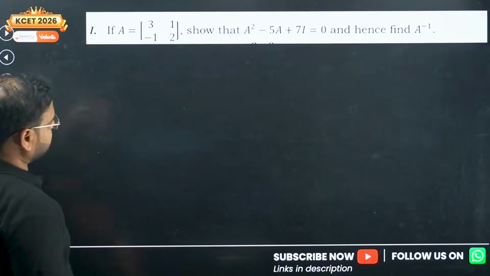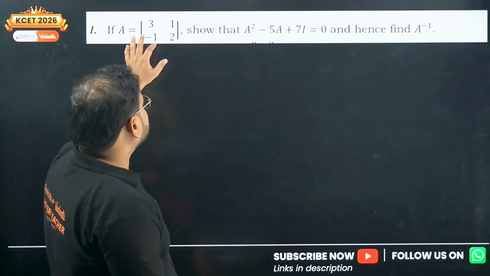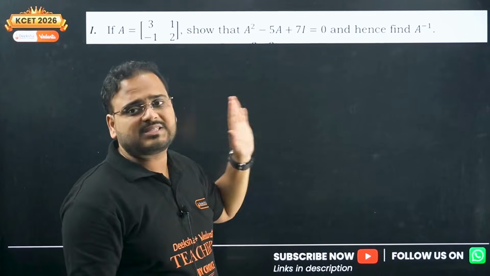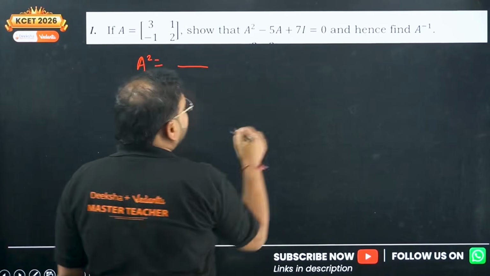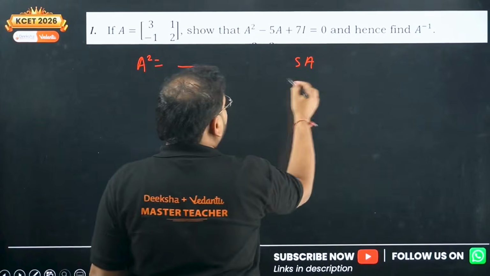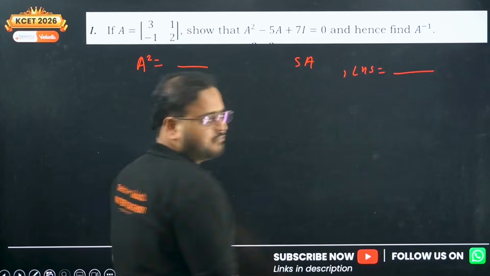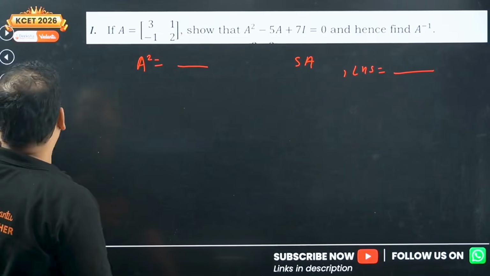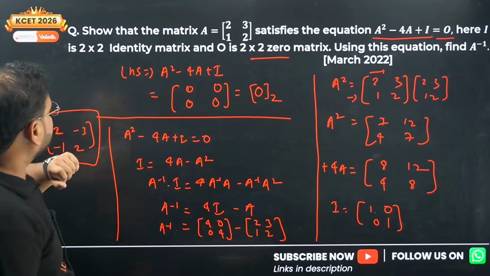Okay. Next, same question I've done over here, exact same question. The matrix is given; prove A square minus 5A plus 7I. Just find the A square value, check how much it is coming, find the 5A and take LHS to prove it. We just solved this question right now. No, we just solved it over here. Please check here, right here only we solved it.